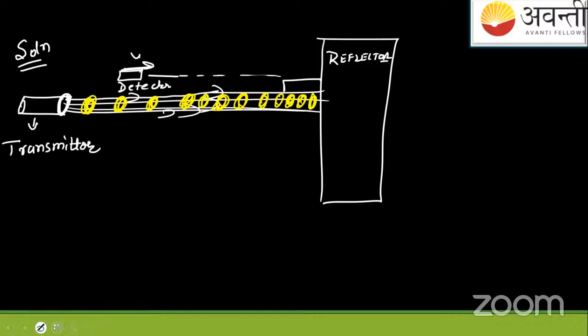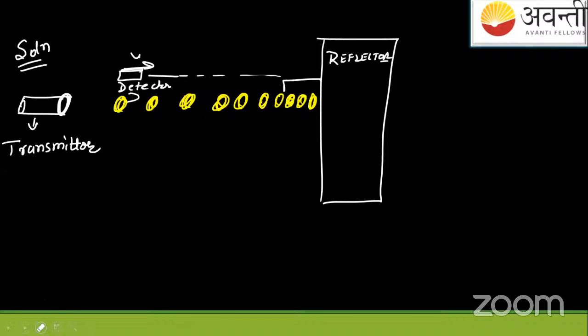And in between there are dark spots. So what happens when this detector is moving? These are the dark spots, these are the bright spots on this reflector.